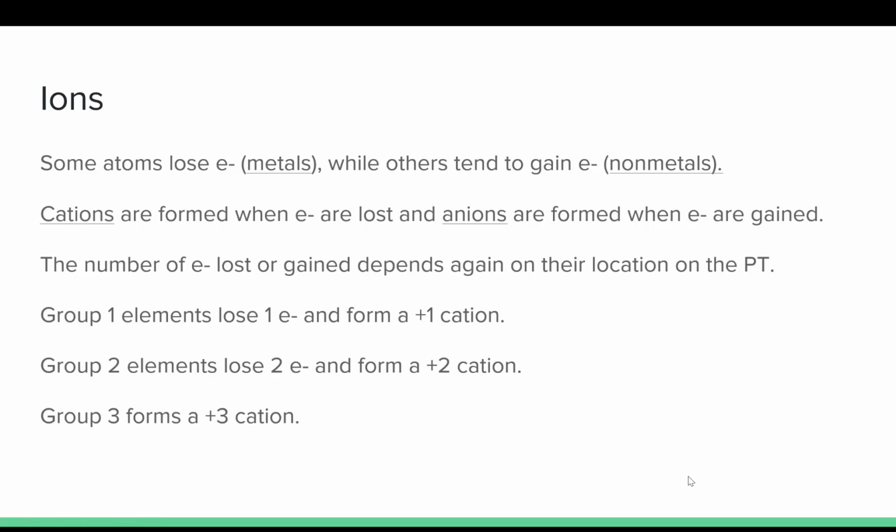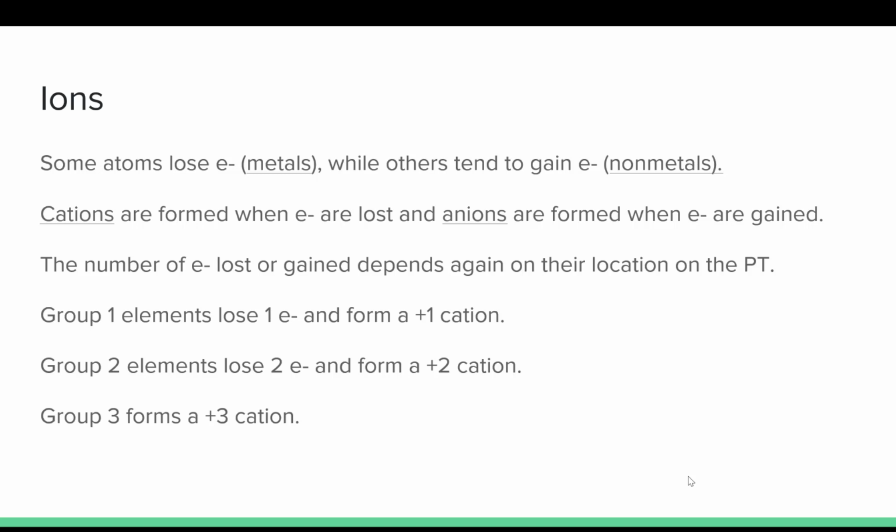All right, some atoms lose electrons. Those are our metals. And others gain electrons. Those are our nonmetals. And we've talked about metals and nonmetals when we did our whole periodic table, and you guys colored in the periodic table and you colored in metals and nonmetals. Cations are formed when electrons are lost. When you lose an electron, you become more positive, because electrons are negative and you're losing them. Losing is a negative, an electron is a negative, so you get a positive.